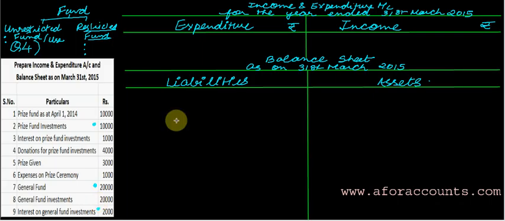First of all, write in the balance sheet your prize fund investment and your general fund investment on the asset side.